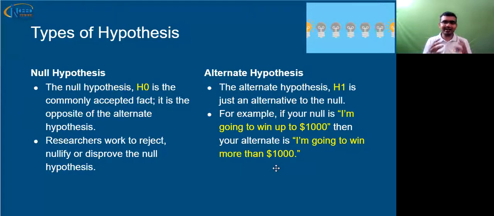So you can see that the alternate hypothesis is opposing. It is not the exact opposite, but it is opposing the null hypothesis. So this is how null hypothesis and alternate hypothesis are created. Let's understand more examples and understand the purpose of these hypotheses.